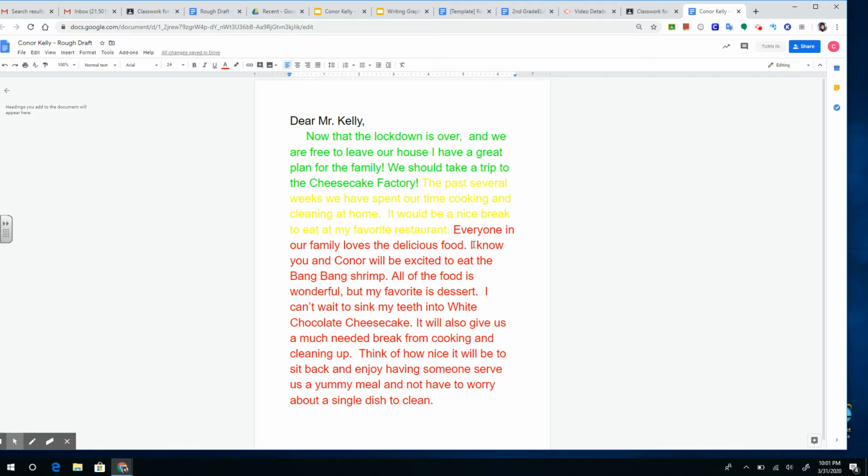So that is my first solid paragraph. Guys, I know this is a lot, but I know some of you are 100% capable of doing this, especially if you're writing about something you are really passionately wanting your parents to take you to go and do or take you to go and buy, and you're really persuading them.